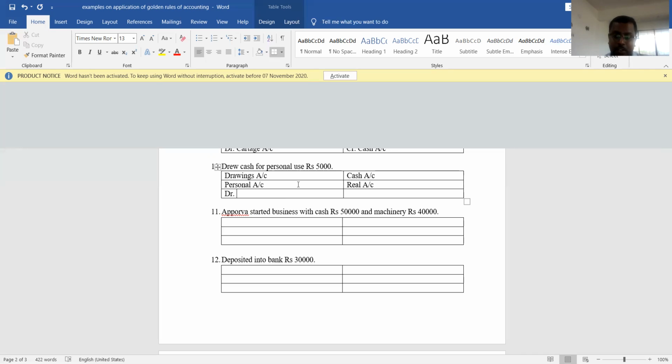Understood. Debit is which account rule? Personal account rule. So debit which account? Debit drawings account, and credit which account? Credit cash account. Why do we need to credit cash account? Because cash is going out of the business. Understood? Yes, this is how we need to apply the debit and credit rules of accounting. Okay, we'll proceed further.